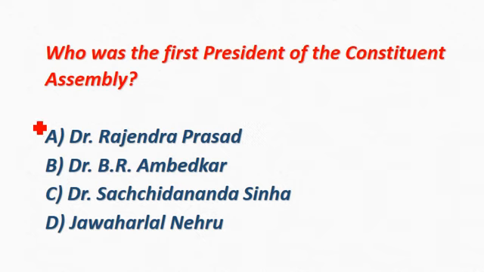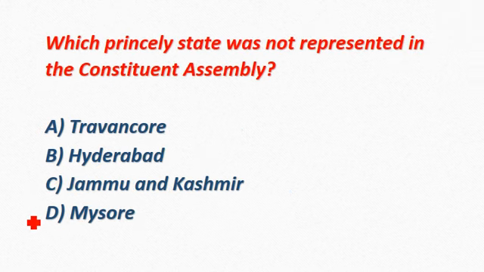Who was the first president of the Constituent Assembly? Correct answer is option C, Dr. Sachchidananda Sinha. Which princely state was not represented in the Constituent Assembly? Correct answer is option C, Jammu and Kashmir.